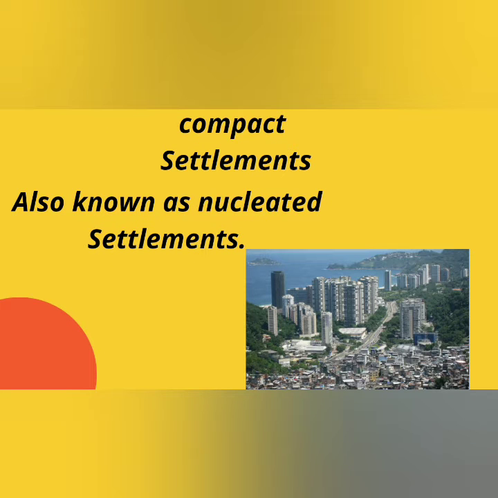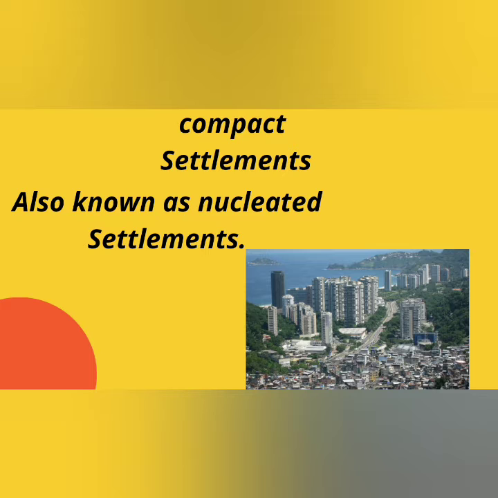Compact settlements are also known as nucleated settlements. The houses are built very close to each other, and they develop along the river valleys and fertile plains. In India, compact settlements are found in the northern plains and the coastal plains of peninsular India. You can see compact settlements.